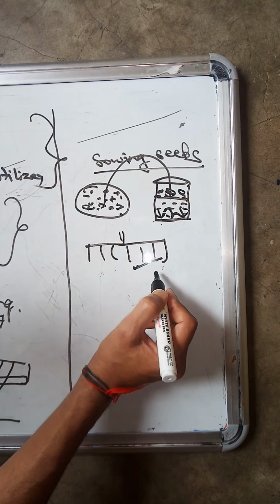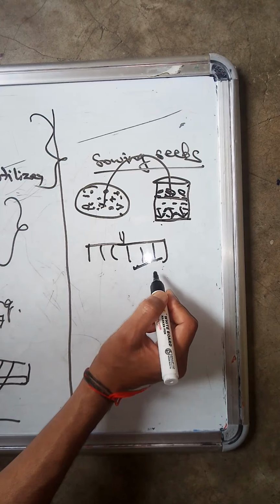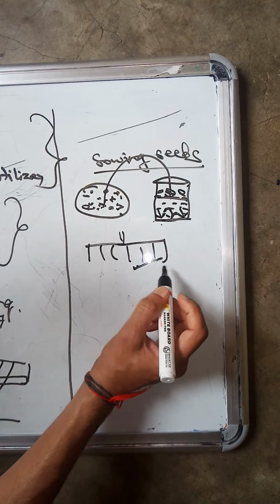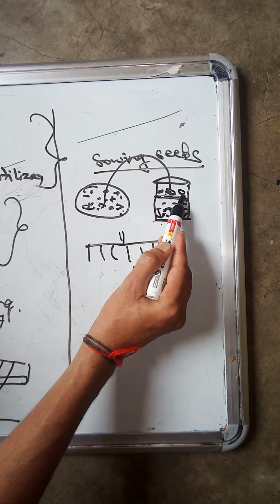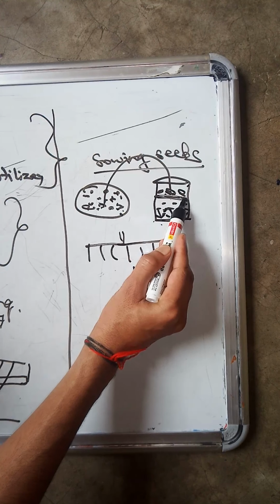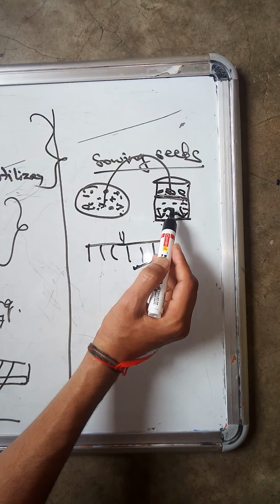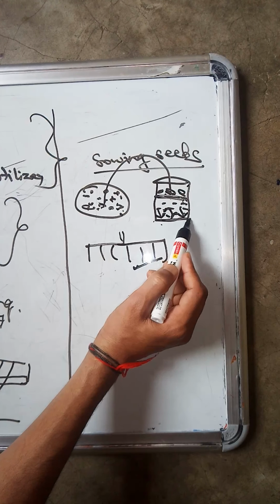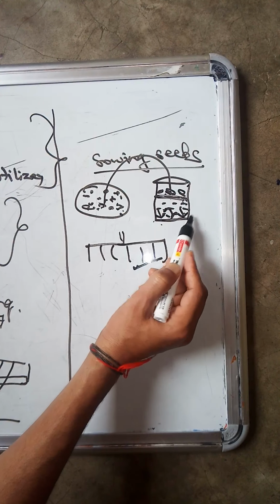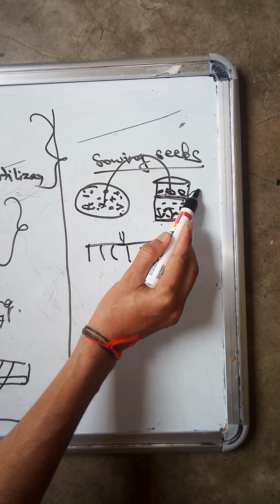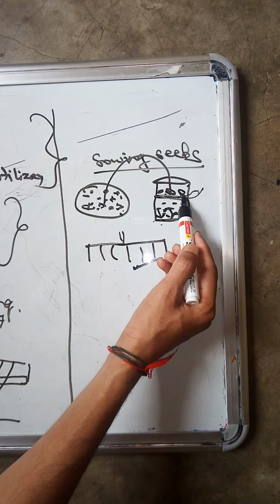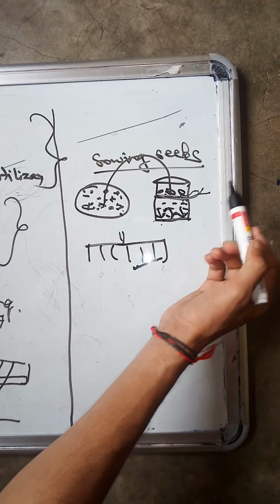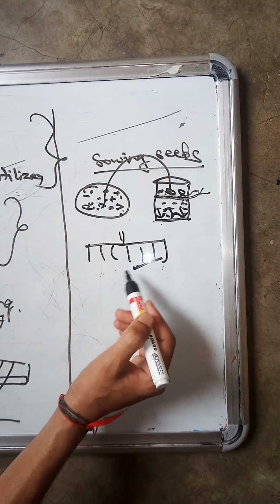So in sowing of the seeds, the main technique we have to follow is checking the quality of the seeds, that is, by taking the seeds into water. If any seeds float on the surface of the water, they are not good seeds. Those seeds which settle at the bottom of the water are the best quality seeds. Why do the seeds that float have poor quality? Because there is a hollow present in the seeds. Due to that, they are of lower quality and are not recommended for sowing.